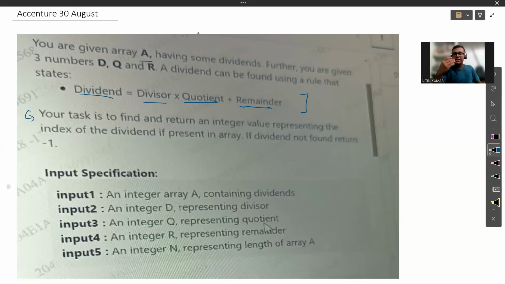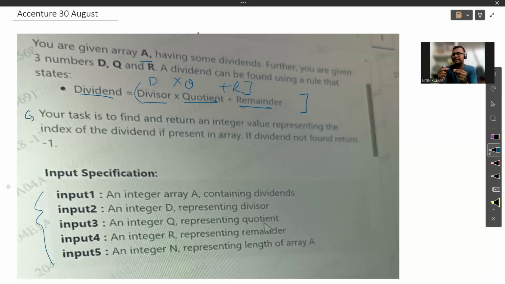Now, since we have been given three numbers D, Q, and R, which are explained below, let me tell you, D is nothing but the divisor, Q represents the quotient, and R represents the remainder. Now, using this formula, D multiplied by Q plus R, whatever value we get is actually the dividend for that particular problem.